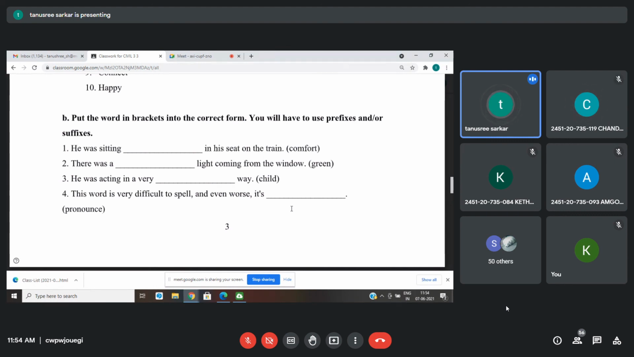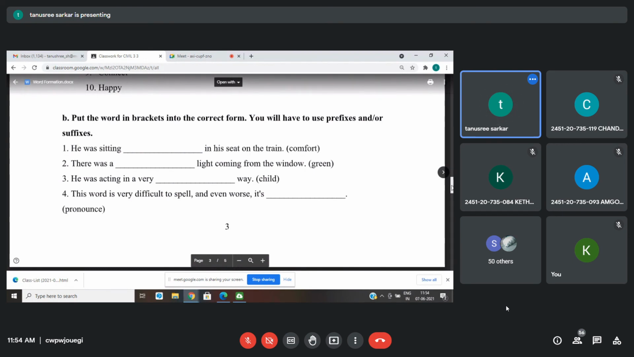He was sitting dash in his seat on the train. Comfortably, or uncomfortably also you can write, because you can make use of any prefix or suffix. Then there was a dash light coming from the window. Green. Which suffix can you attach to make it a meaningful sentence? Greenish light. Very good.